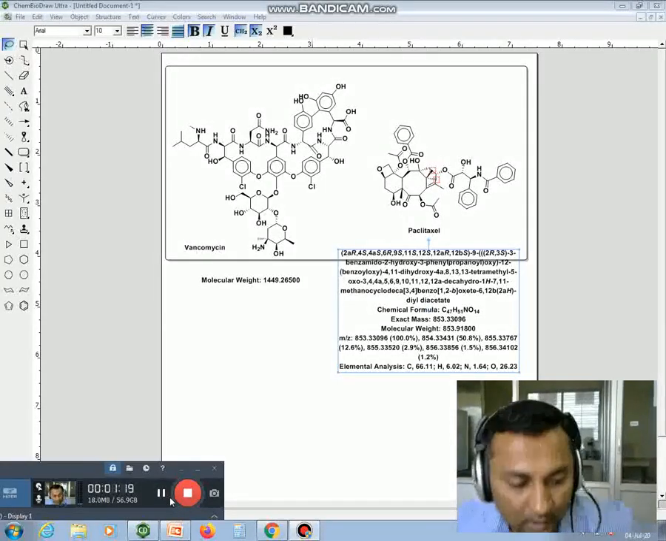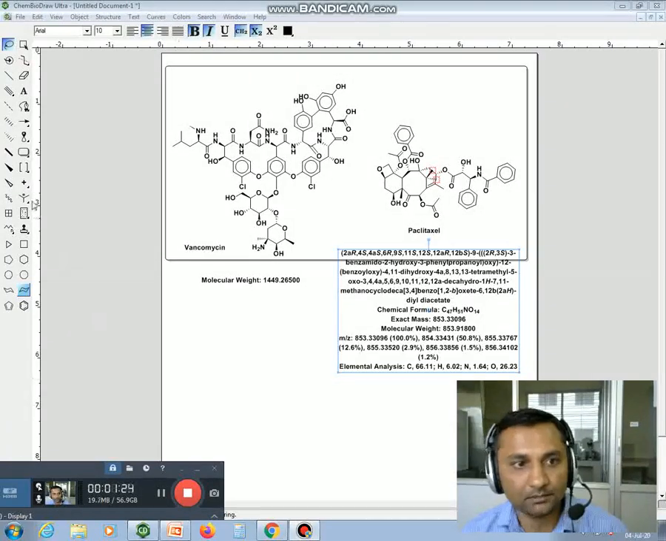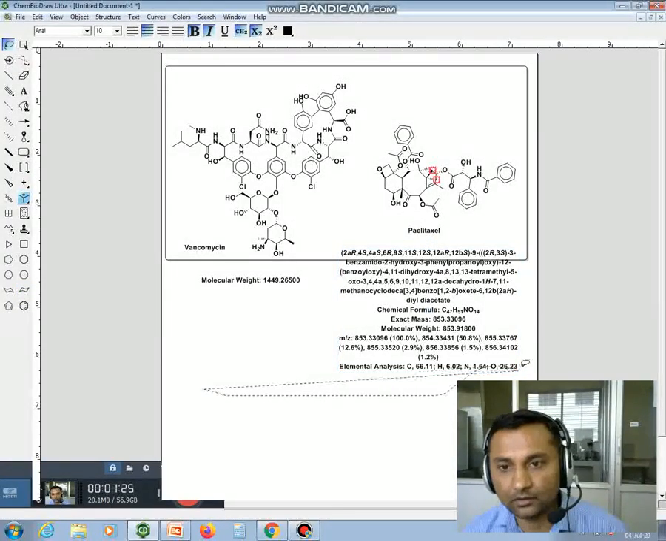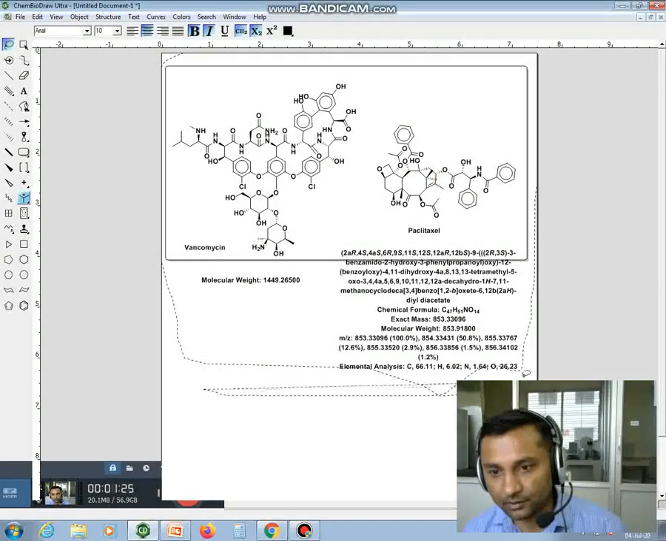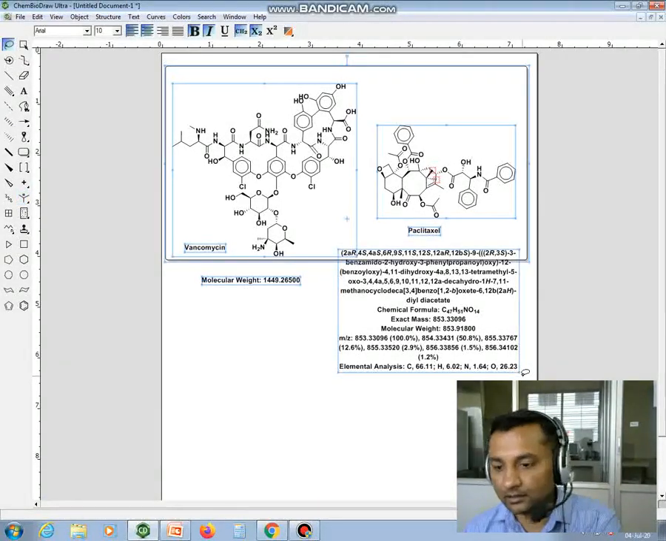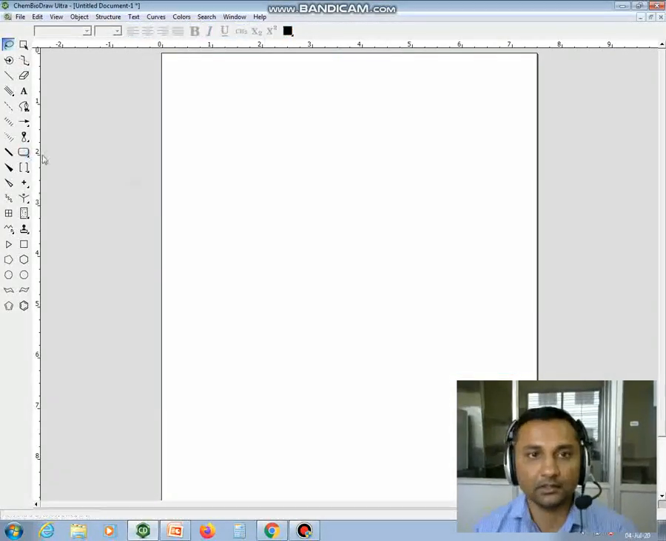So now I will show you how to draw the mechanism of the reactions by using the curved arrow. This notation is very important when you are drawing the mechanism of a reaction. So I am going to delete these structures.